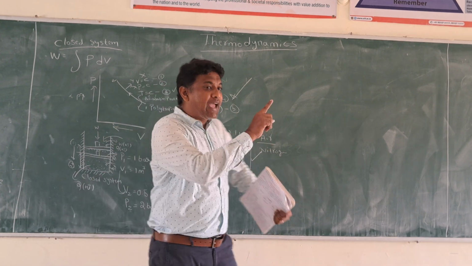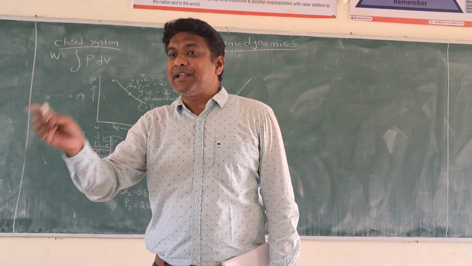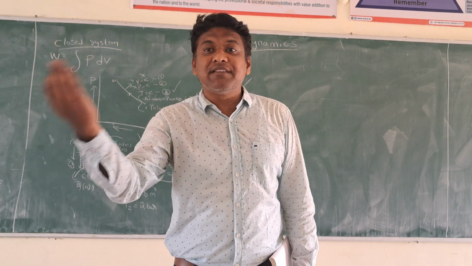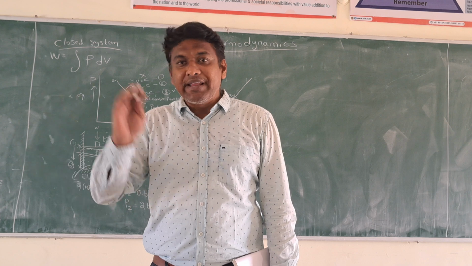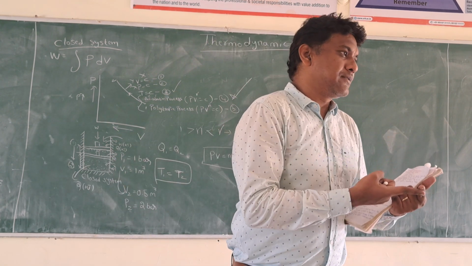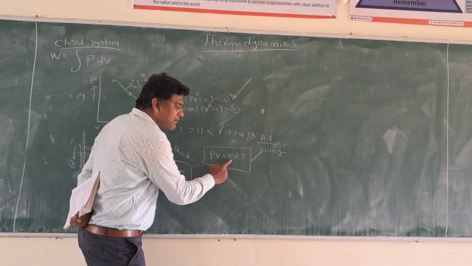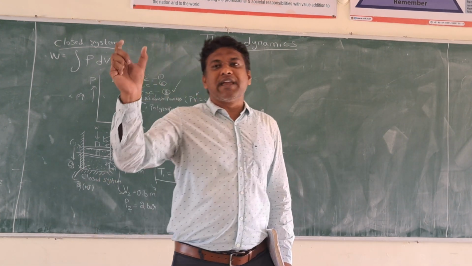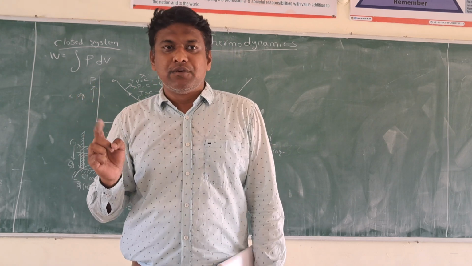For an ideal gas the equation is fixed, because we can define the equation of an ideal gas. But we cannot define the equation of real gases. Real gases are those gases which react with other substances. Ideal gases are those gases which don't react with other substances. So in that, air is the ideal gas. The equation of ideal gas is pressure into volume is equal to mass of the substance into universal gas constant into temperature. This is the equation given by our scientists. So remember the equation.